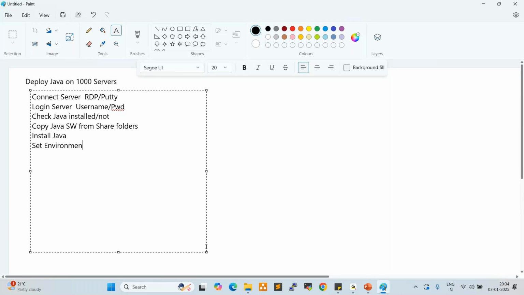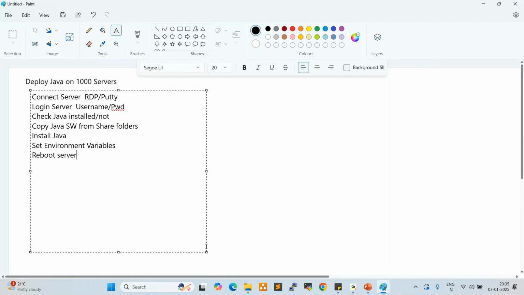environment variables. What is a variable? A variable is a value holder, right? So we need to set the environment variables once we install Java. Without setting those environment variables, Java will not work, right? So finally, we need to reboot the server. Reboot or restart, both are the same.